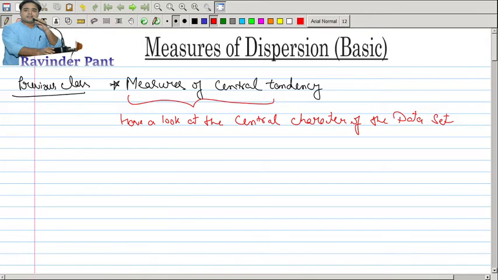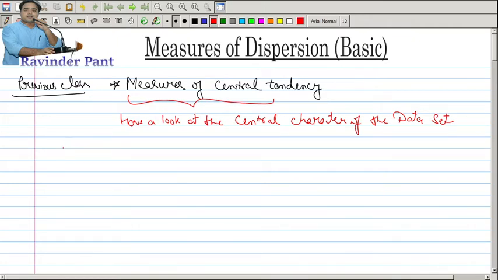Through these tools, through these measures, we try to describe the data we have. We describe that by calculating the mean, median, mode. These particulars tell us about the data, and we try to summarize the whole data into one central number which depicts the characteristic of the data set.